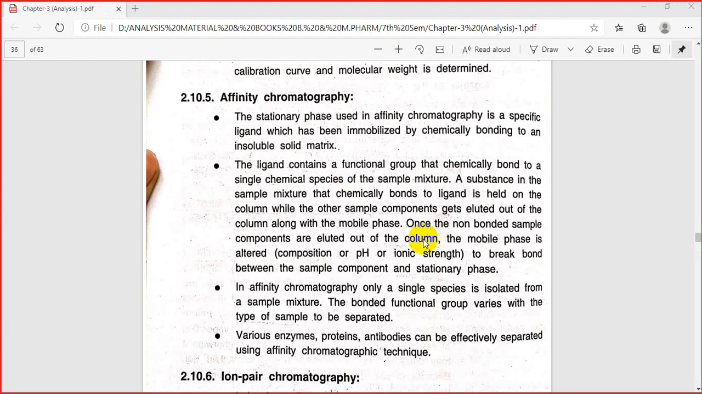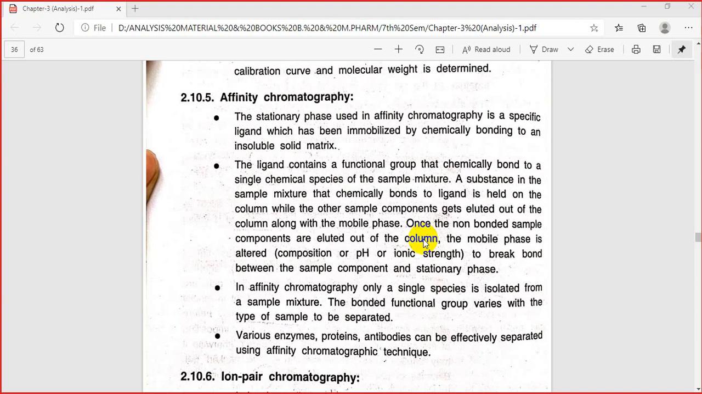Okay, it will be immobilized by chemical bonding. Now these ligands contain a functional group which can be chemically bonded to a particular single molecule which is present in the sample. Okay, now a substance which is present in our sample chemically bonds to the ligand and it will be held on the column. And those which are not chemically bonded with the stationary phase, or we can say with the ligand, will be eluted out from the column with the mobile phase.